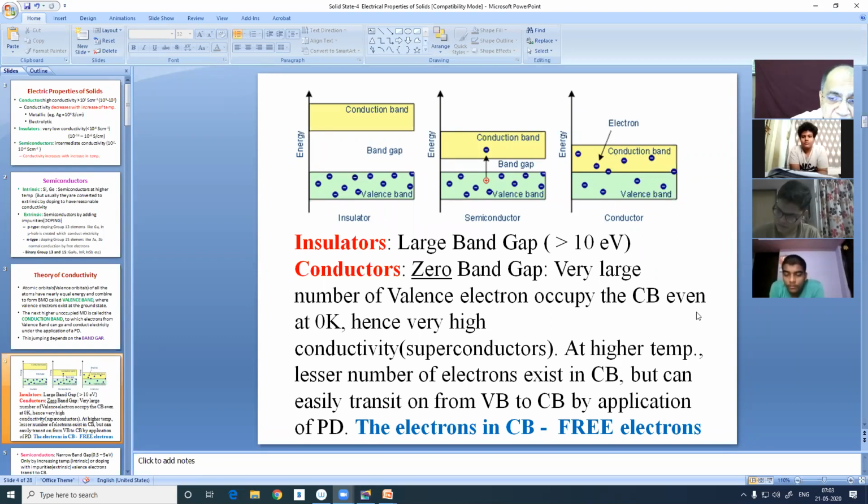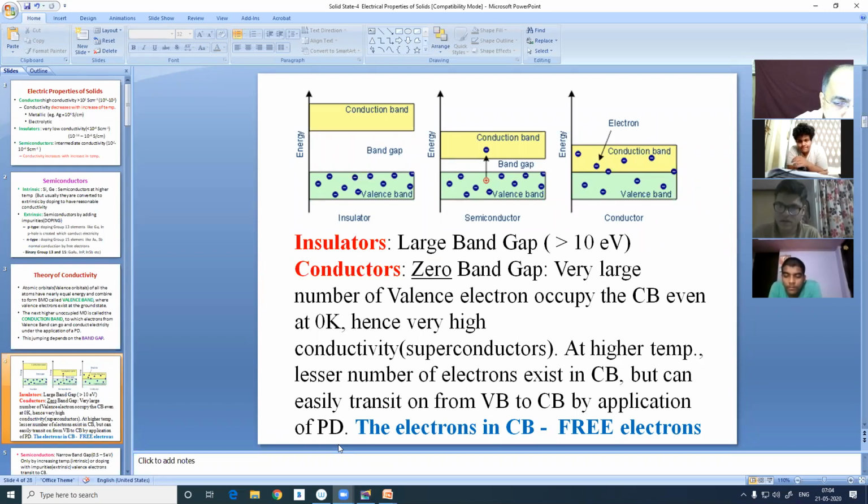But at higher temperature, you see, the number of electrons which exist in the CB, what is CB? Conduction band. CB is the conduction band and VB is the valence band. At higher temperature, the number of electrons in the conduction band is less. Therefore, it's not a superconductor. It is a conductor, but not a superconductor. But electrons can easily transit from the valence band to the conduction band by application of a PD.